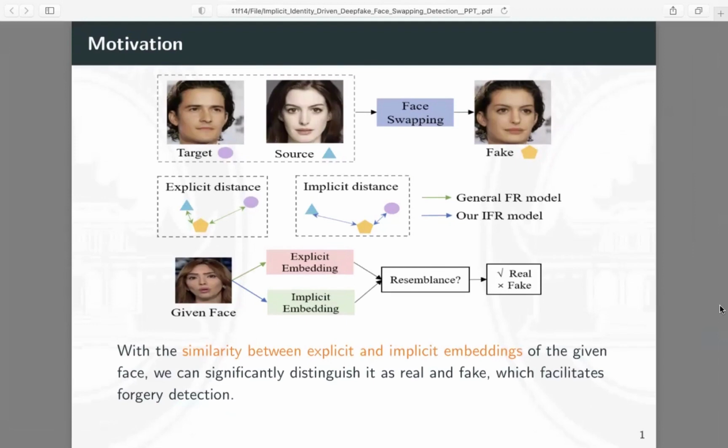We use the general face recognition model to obtain the explicit identity of these faces. Particularly, since the fake face is synthesized from the source face and the target face, we aim to explore an implicit face recognition model that can mine the corresponding target face identity based on the fake face. With the similarity between explicit and implicit embeddings of the given face, we can significantly distinguish it as real or fake, which facilitates forgery detection.